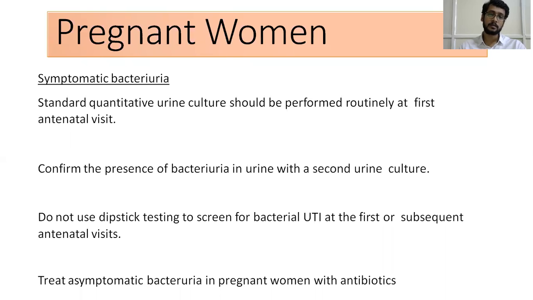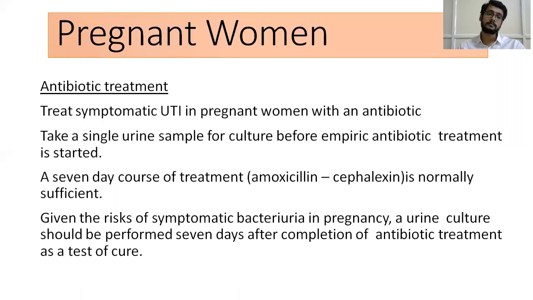For pregnant women, in case of asymptomatic bacteriuria, standard quantitative urine culture should be performed routinely at the first antenatal visit. Confirm the presence of bacteriuria with a second urine culture. Do not use dipstick testing to screen for a bacterial UTI at the first or subsequent antenatal visit. Treat asymptomatic bacteriuria in a pregnant woman with antibiotics. Do not neglect it in pregnant women. And how do you treat? What is the choice of antibiotics?